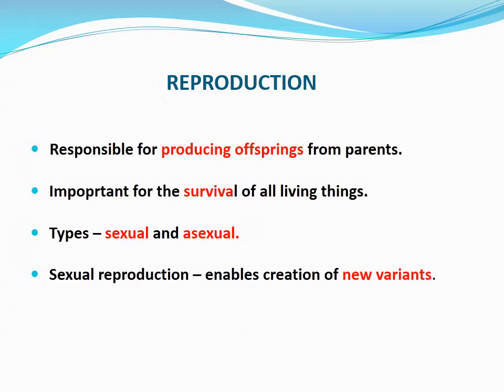Reproduction is of two types, sexual reproduction and asexual reproduction. When compared to asexual mode of reproduction, sexual mode of reproduction is more important because it enables the creation of new variants so that survival advantage is enhanced. In the case of frog, they are following sexual mode of reproduction.